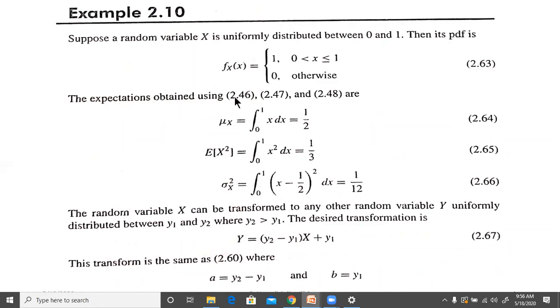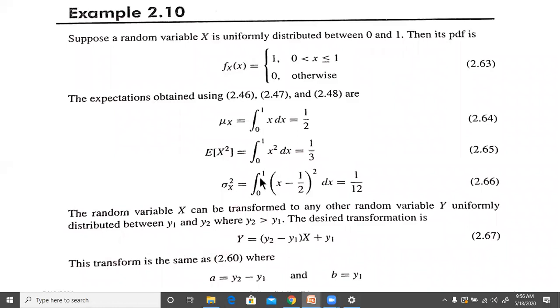So the expectations obtained from 2.46, 2.47 and 2.48 will be, so these are the three equations: expectation of x, expectation of x square, and the variance. We are trying to find mu x equal to integral 0 to 1 of x dx, equal to 1 by 2. E of x square is equal to integral 0 to 1 of x square dx, equal to x cubed by 3 with limits 0 and 1, that will give us 1 by 3.